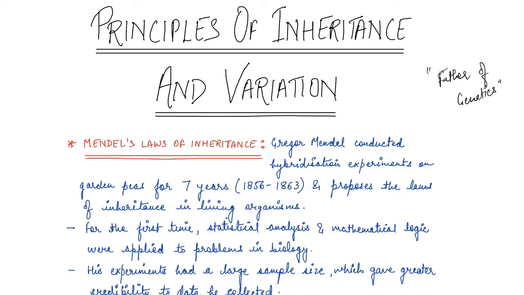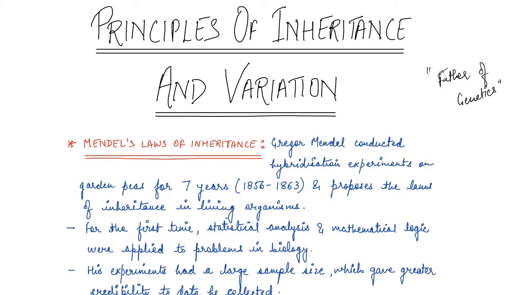So what he did is he conducted various experiments on the garden peas. Now before we study all this, do you know what exactly is genetics? What do we mean by genetics?